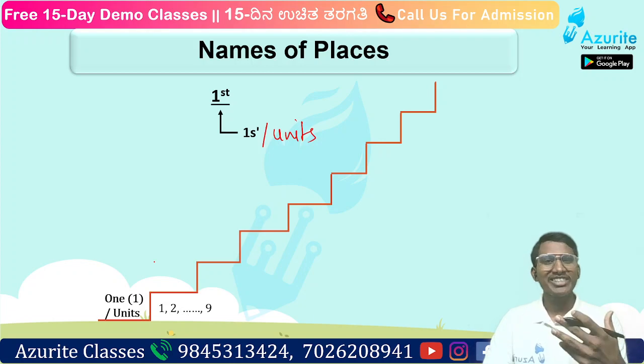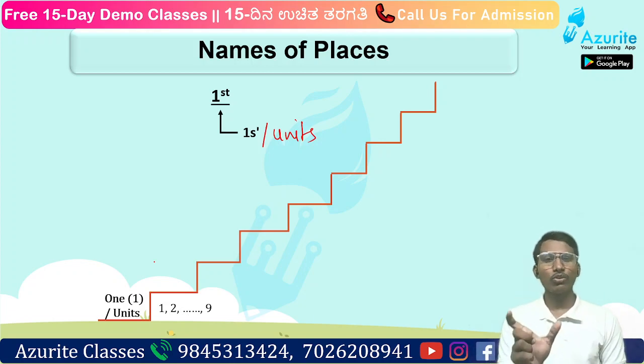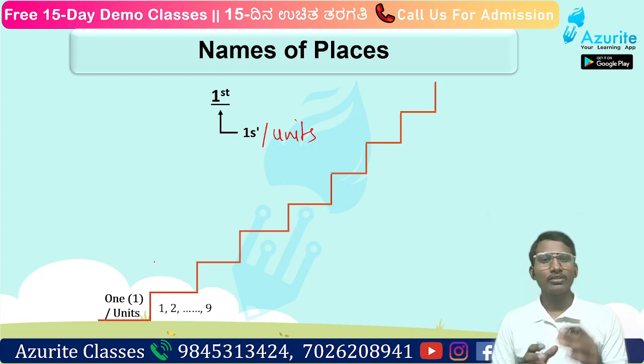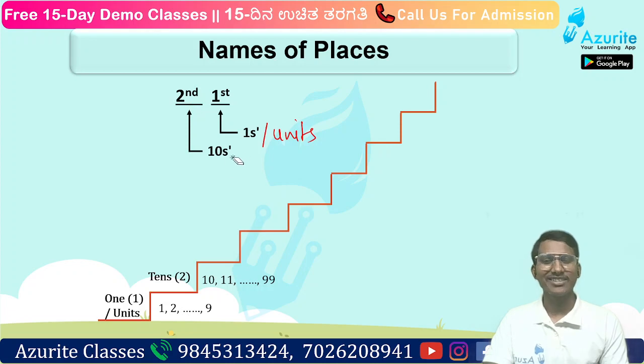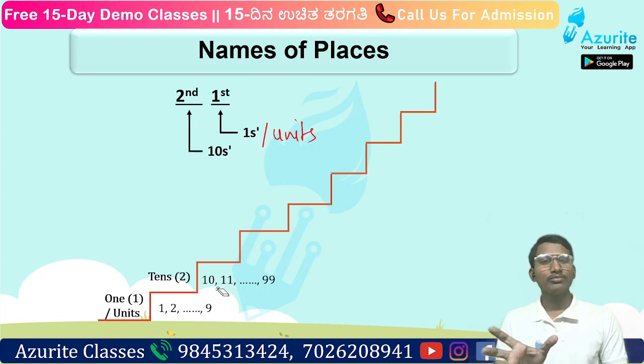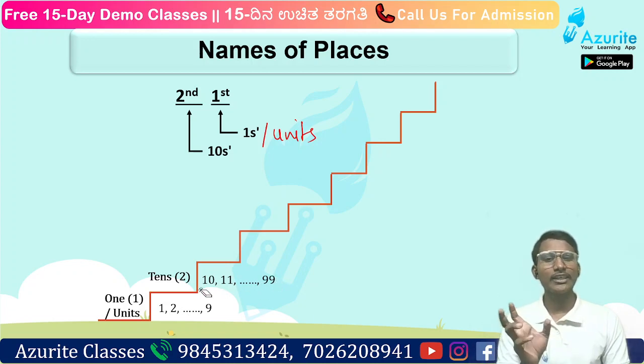What are the units? That is ones. If you take a 1 rupee coin, then you can make 2, then 3, 4, 5, 6, till 9. Now after 9 there will be 2 digits, that is 10 will come. Since there are 2 digits, a different name will come. The next column we have to start there. The next name is tens. The second place is tens, and tens starts from the first number 10 and the last number is 99. It continues till 99.